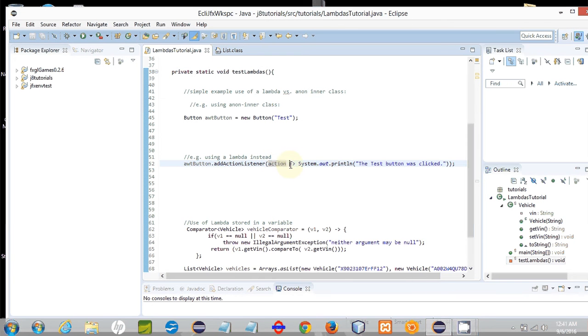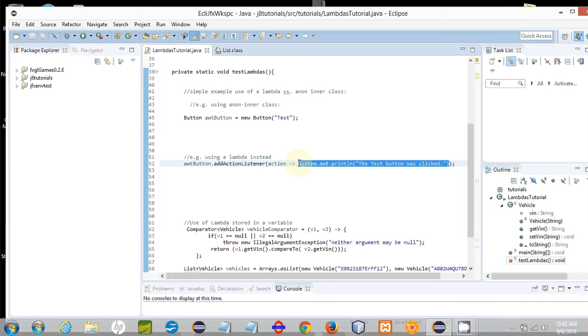And then the lambda expression, and then on the right of the lambda expression, you supply whatever code should execute. So this is the body. This right here is the code body of your interface method, your implementation. And this is the code that should execute when that interface method gets called.